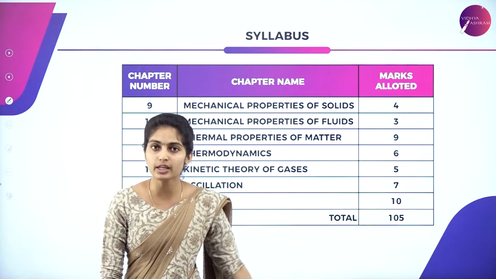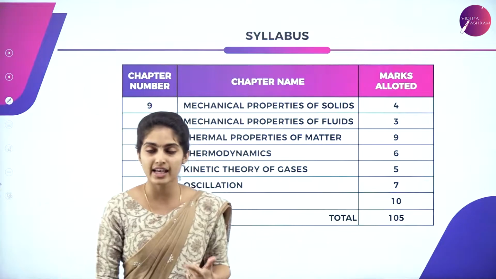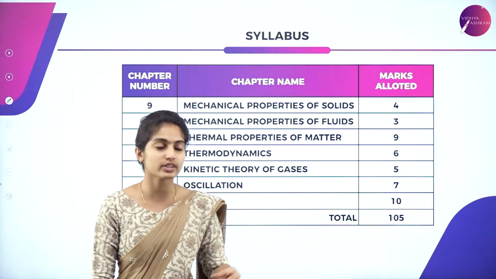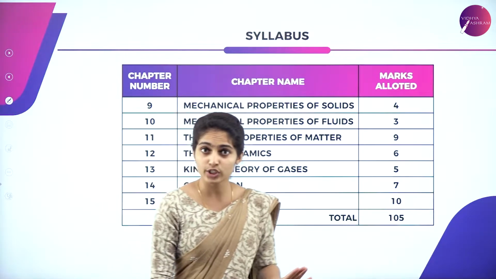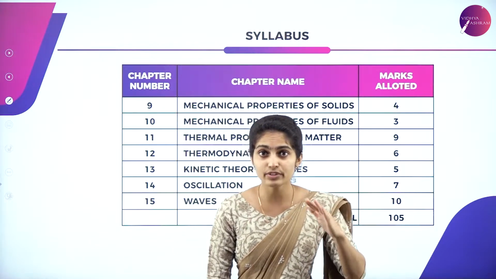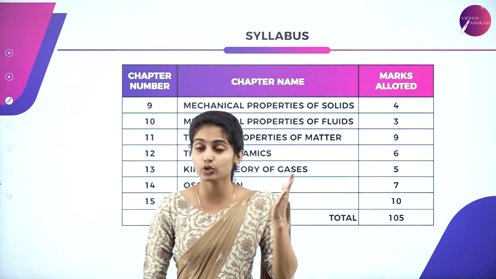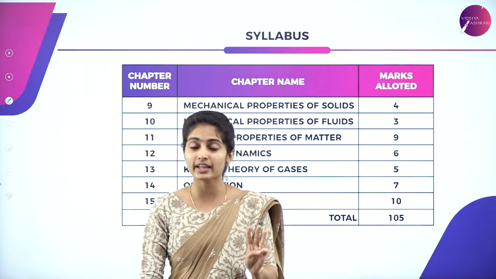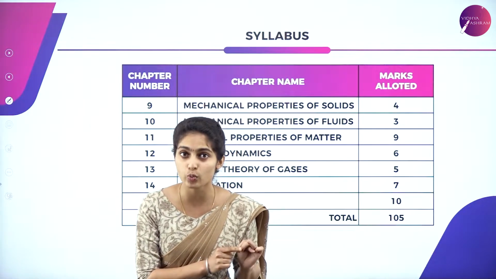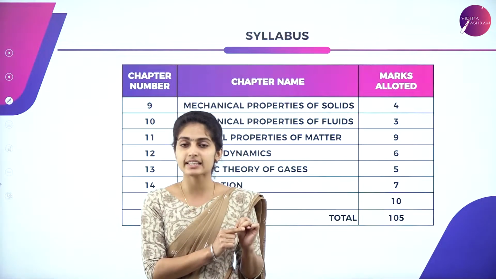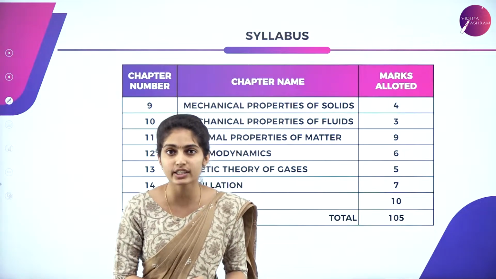So the total marks from the first textbook as well as your second textbook, both together, consist of 105 marks. As I told you, your subject now is physics. In physics you have to keep 3 things in your mind. One is to understand the contents, another is to analyze the question paper, and lastly, you have to execute it.